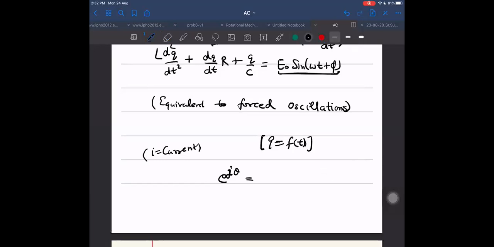The reason is because mostly in this chapter I will be for current. Then how can I call it I? We cannot call it I. We should call it maybe J. Otherwise, I will have to think of some different symbol for current. But that we don't do. Normally, everybody gives current as I. So let us call it as J. But it is the same thing only, just a different notation for this.